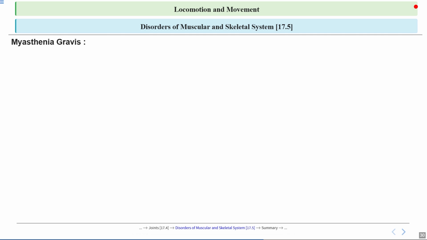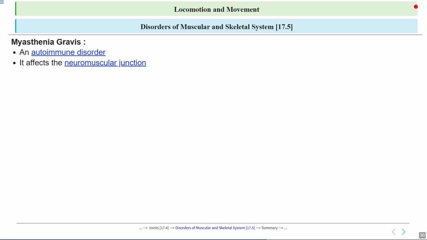So let's start with the diseases of the muscular and skeletal system. First, we will cover myasthenia gravis, which is a condition related to movement and muscle function. This is an important example of how our immune system can sometimes affect the way our bodies work. Myasthenia gravis is called an autoimmune disorder. That means the body's own defense system, which is supposed to protect us from germs, mistakenly attacks parts of our own body. It's like a security system that starts targeting the people it's supposed to protect.